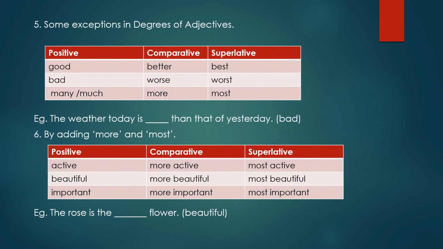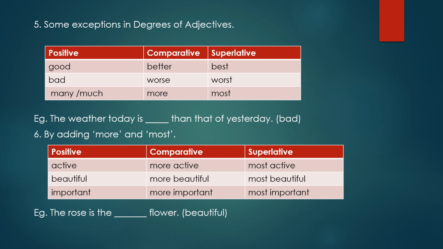Now there are some exceptions in degrees of adjectives also, which do not follow any of these rules. You can see these words, like good. In the positive form good is there, then comparative it will become better, and in superlative it will be best. Bad, in comparative it will become worse, and in superlative it will become worst. Similarly, many or much. When we do comparison, it will become more, and when we write in superlative, we will write most. So many, more, most, or much, more, most.